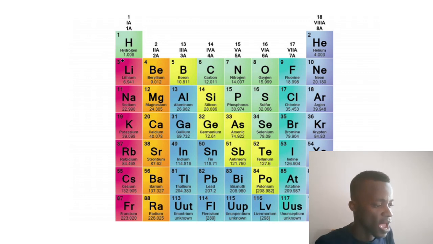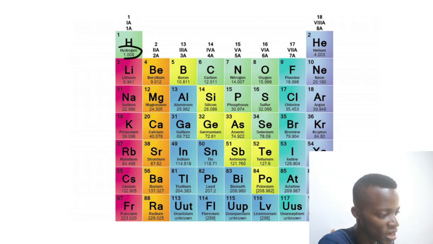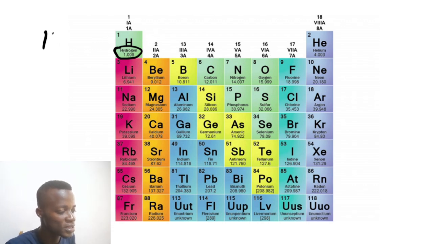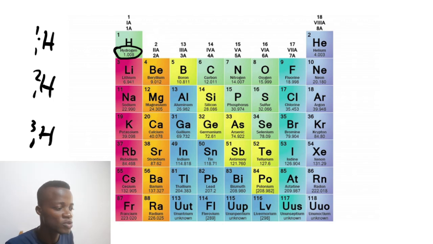So what other things should we look at? You see hydrogen here. If you look at the bottom, it is 1.008. That's just the average weight of all the atoms. We said hydrogen contains hydrogen-1, hydrogen-2 and hydrogen-3. If you take the actual masses of all these and divide by 3, you find the mean. You are going to find that particular 1.008. That's what they found from the calculation.